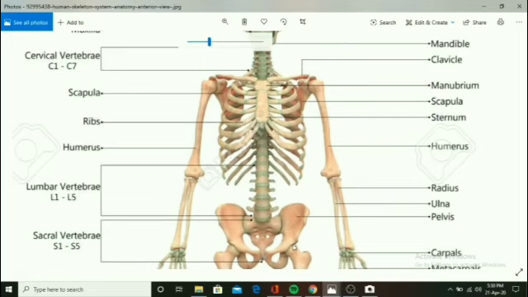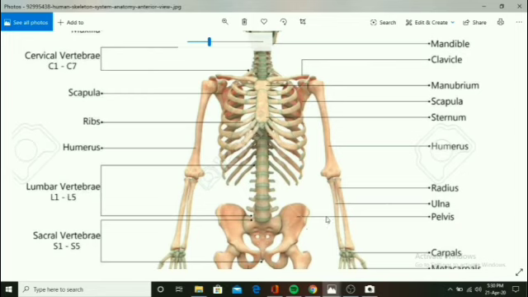Then this girdle is called as a pelvic girdle. This girdle is called as a pectoral girdle. शोल्डर वाला जो हिस्सा है जहाँ पे मैं कर्सर घुमा रहा हूँ that is a pectoral girdle. नीचे ये वाला जो हिस्सा है that is called as a pelvic girdle. और ये जो bones हैं इनको बोलते हैं ilium. Okay, they are called as ilium, I-L-I-U-M, ilium.